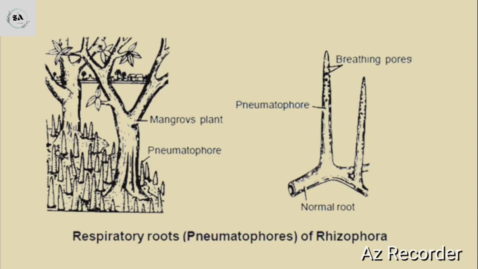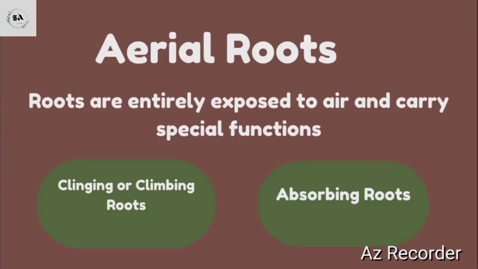As I described before, pneumatophores grow vertically upward from underground roots and project above the surface of soil. These roots are spongy in texture and have openings on the surface for the entrance of air. They serve to aerate the parts of the plant which are embedded in water-logged soil.